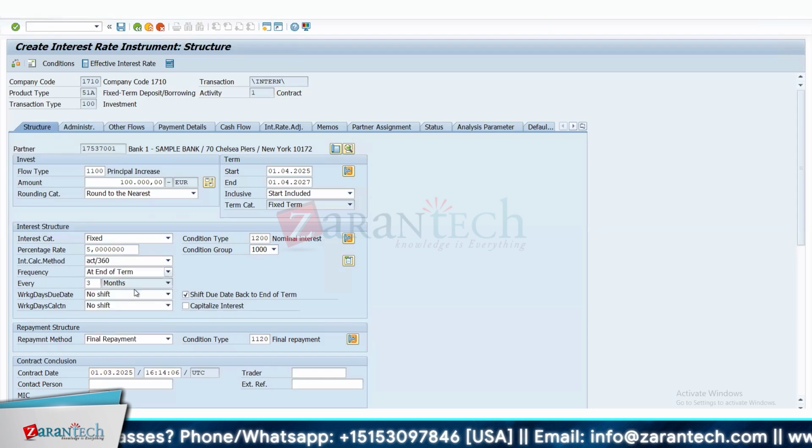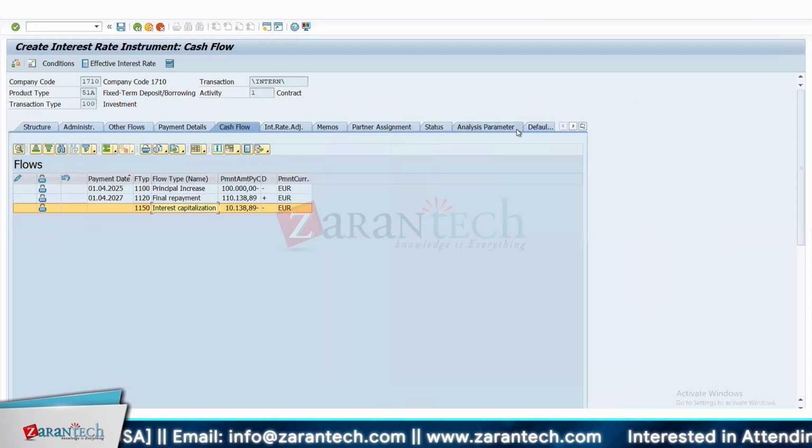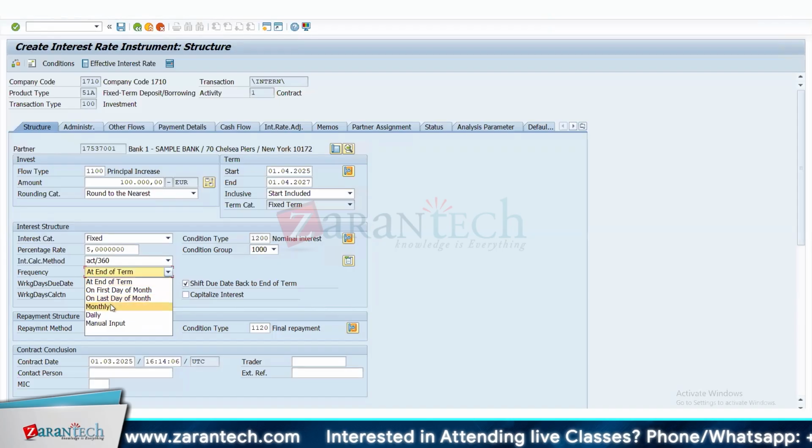Okay, then check that. So when you capitalize interest, it is taking the base as the same, but it is calculating for 730 days. And it is coming on the final repayment date. The change here is only the number of days, not the base amount. Right, correct. Okay. So let us again make it back to monthly.